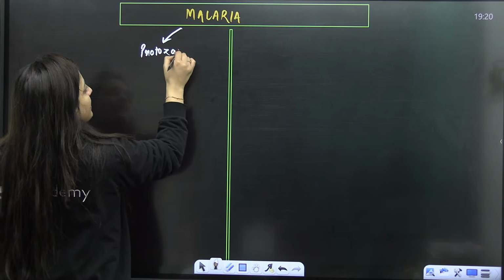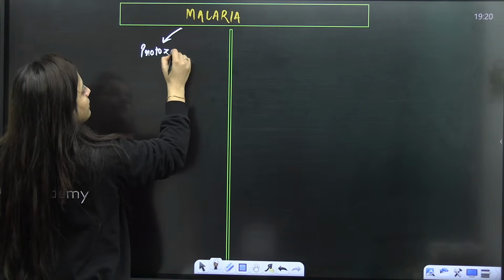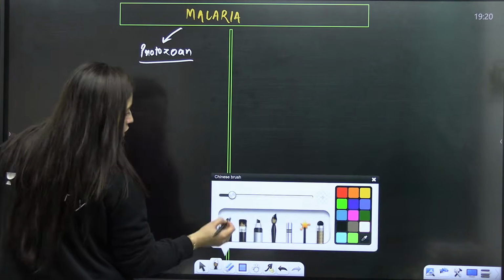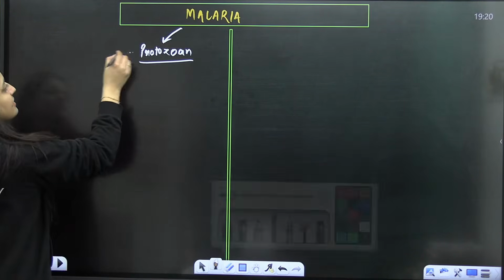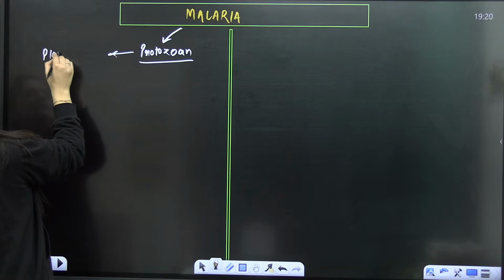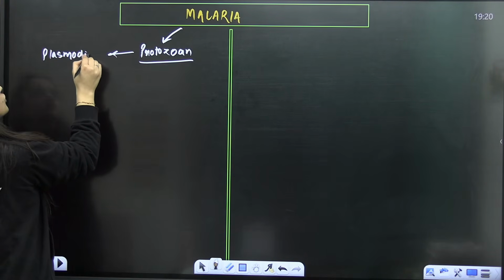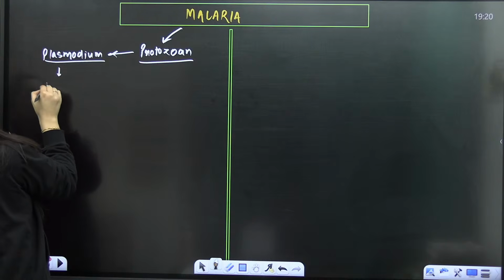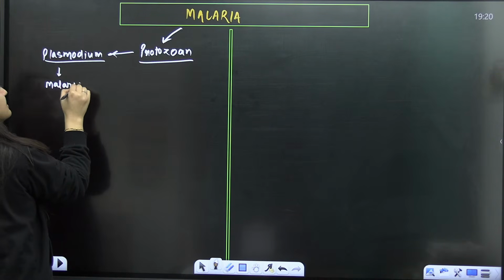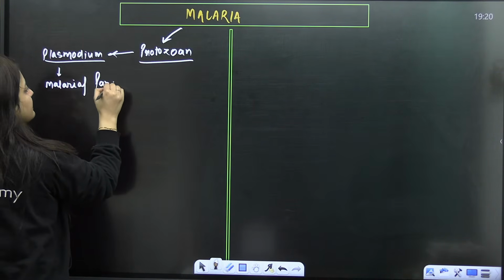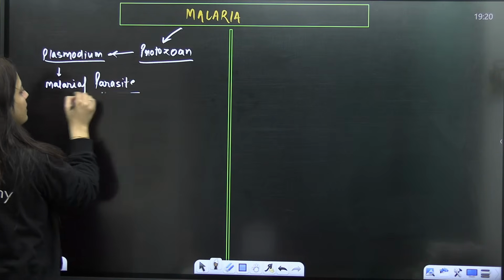What is the name of that protozoan? Just now we discussed, it is caused by a protozoan. What is the name of that protozoan? That is basically the Plasmodium. Plasmodium is also known as the malarial parasite.